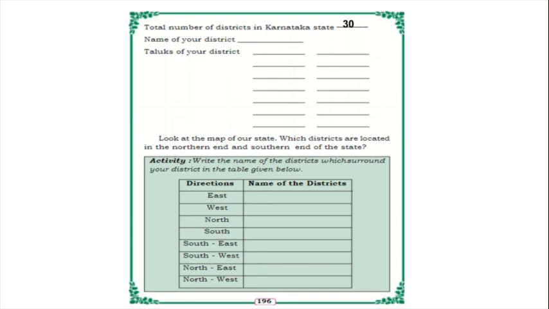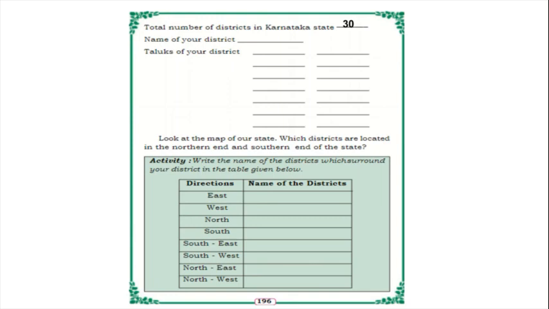First one, what you should do? You should observe the Karnataka map. In the north side, what are the districts that are there? You should mention, and what are the districts in the south side? You should make the list.